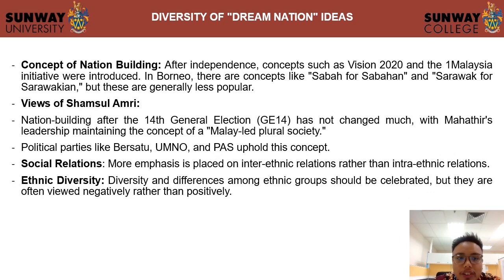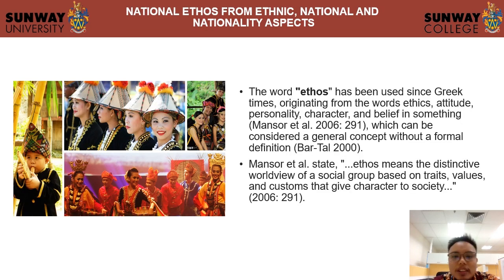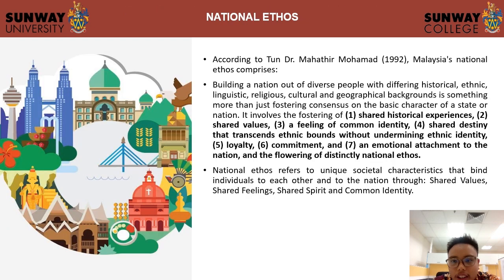Then the concept of nation building. This is nation state hegemony. Hegemony means influence by the politics. And then ethos is a characteristic of the nation, and this one is a national ethos that has been introduced by Tun Dr. Mahathir.